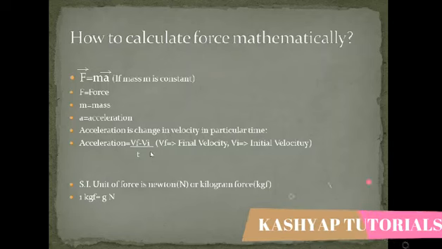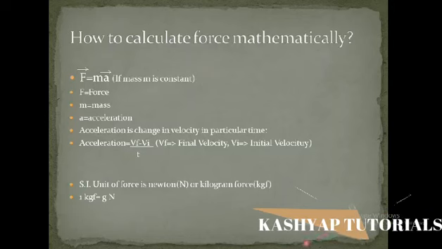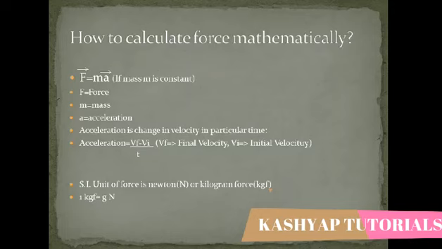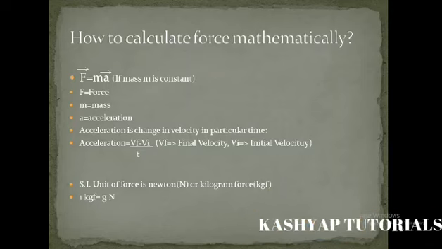The final velocity was 60 and the initial velocity was 0, and we will divide it by time. So 60 minus 0 divided by time, that is 1 minute or 60 seconds. If you divide 60 by 60 seconds, you will get 1 as the acceleration.